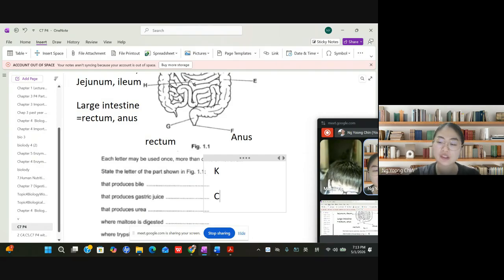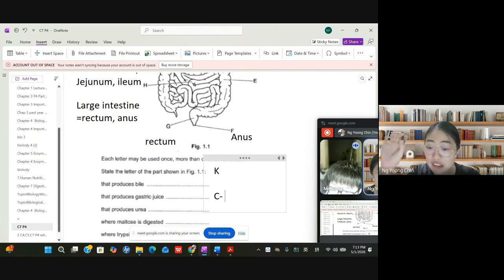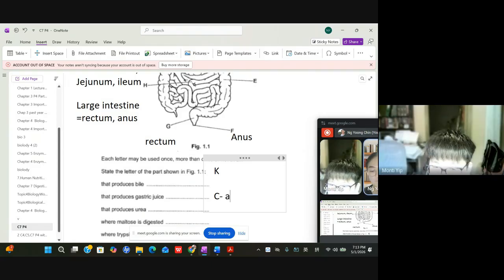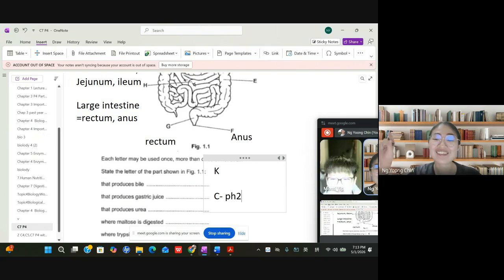It's acidic, around pH 2, because the gastric juice consists of hydrochloric acid.